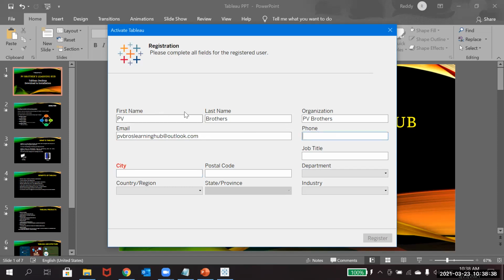Make sure that all the fields you're seeing here are mandatory.